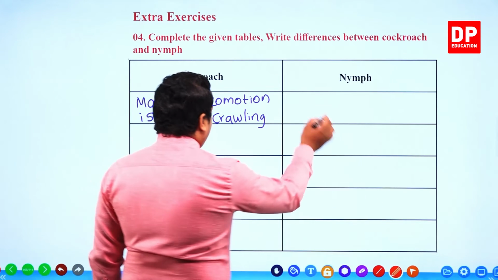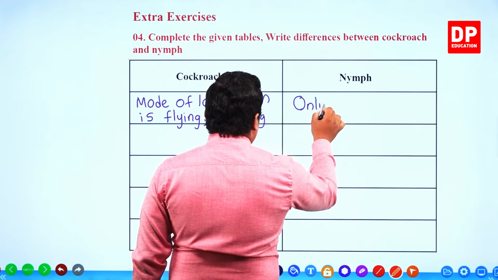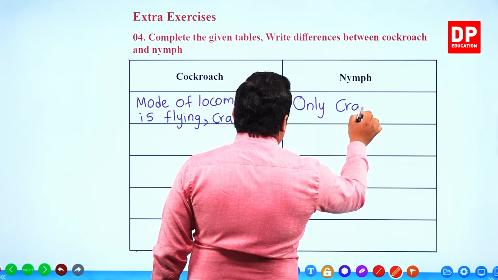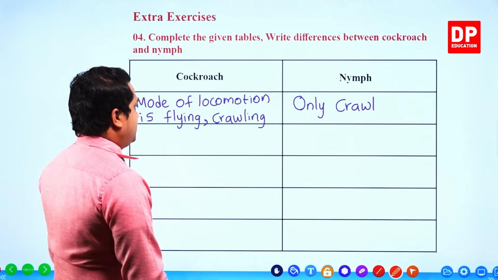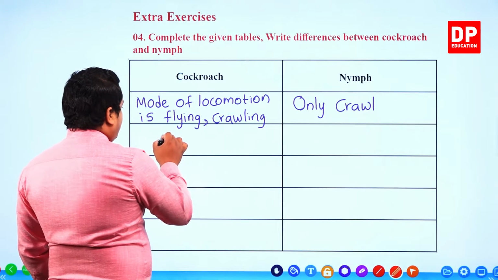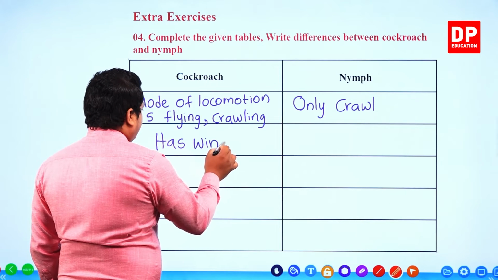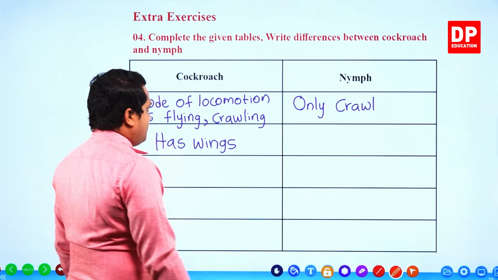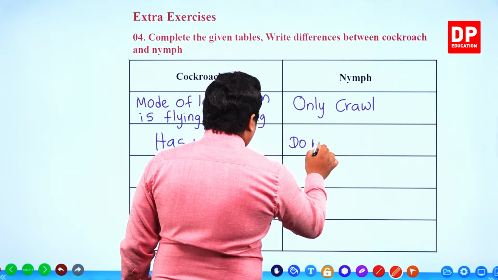But for a nymph, it's crawling only. Then cockroach has wings, but nymph do not have wings.